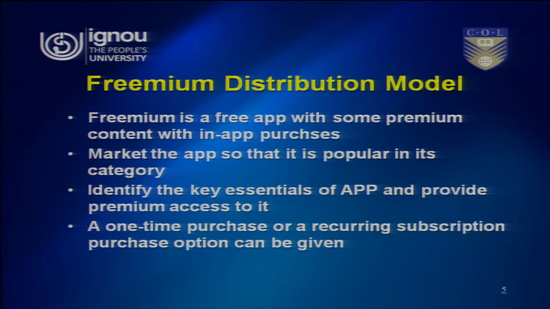In this, we market the app so that it is popular in its category. We identify the key essentials of the app, and we also provide premium access to it. A one-time purchase or a recurring subscription purchase option can be given. So, the user does not need to always think of whether to buy or not. We can avoid that by giving a one-time purchase option.